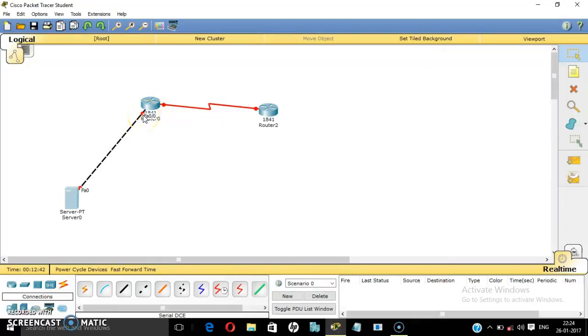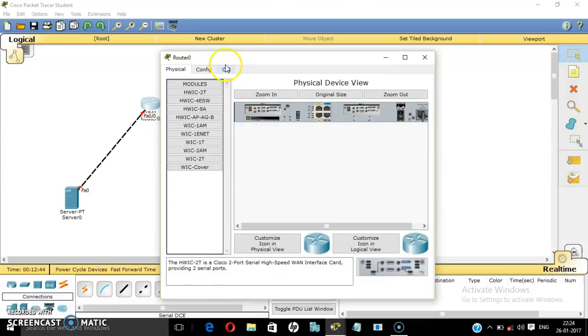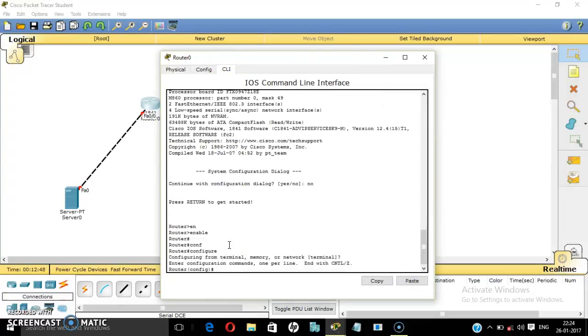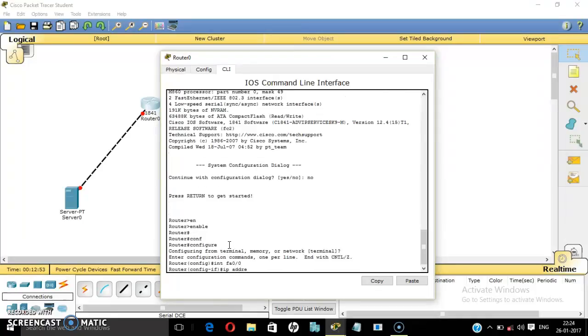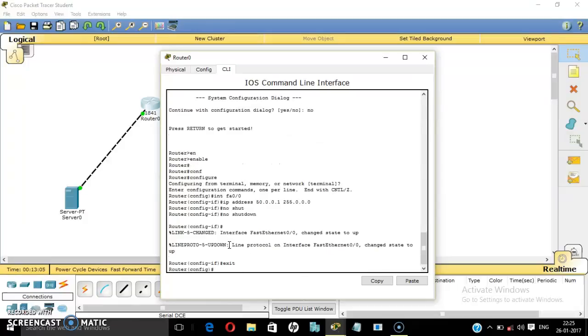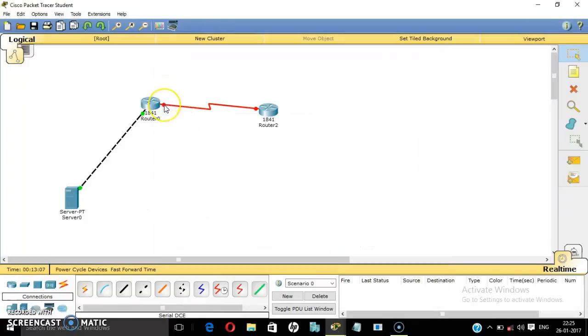This is FA0/0. Configure this. Enable. Configure int FA0/0 IP address. That's 50.1. Subnet mask. No shut to activate the port. Exit. Now let us start with this.